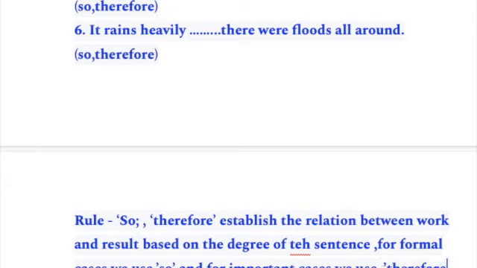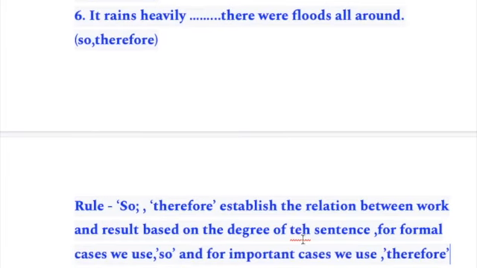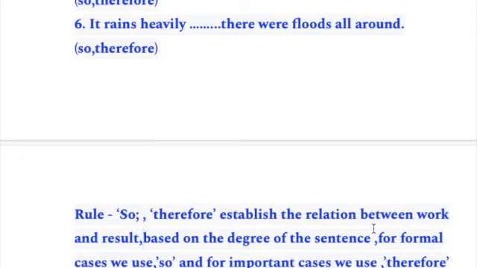Remember this. So based on this rule, so and therefore both establish a relation between the work and the result. So when you have this relation, now check whether it's a serious case or very important case, or just a normal case. If it is a normal situation, we use so, and if it is something important, we use therefore.